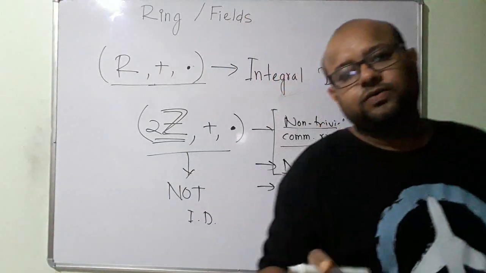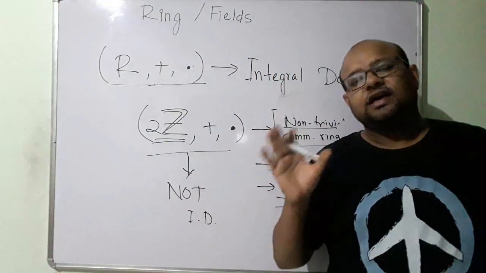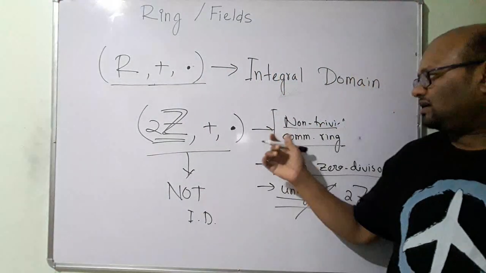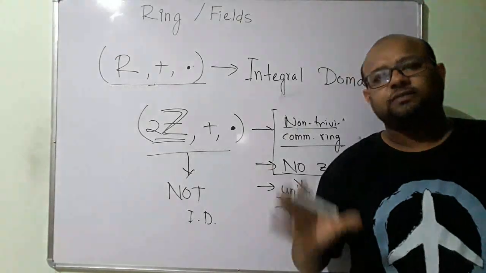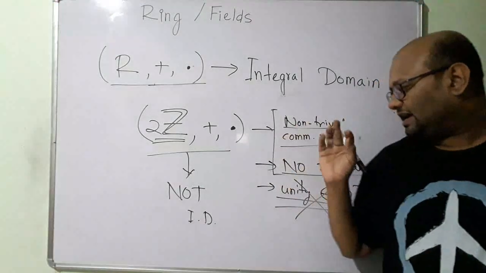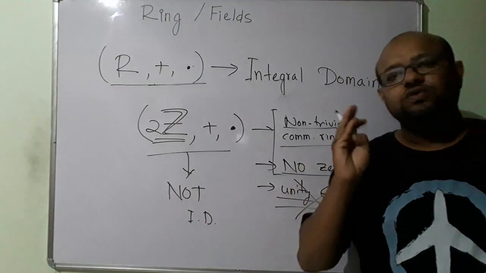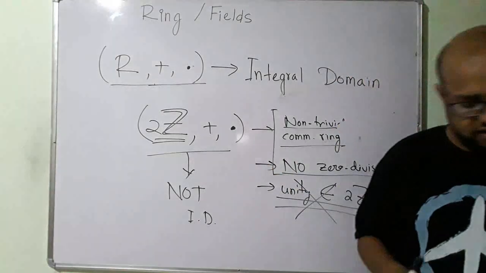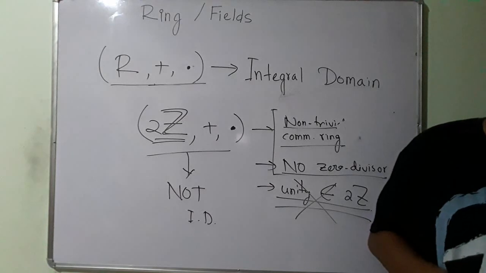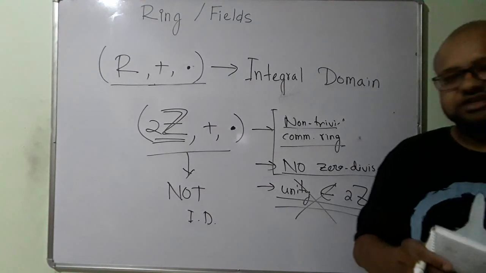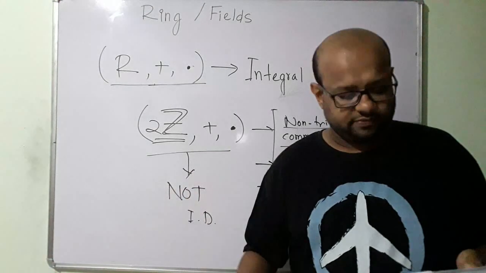I made a mistake when giving you the rules. It has to be a non-trivial commutative ring, there should be no zero divisors, and then unity must exist. So it should be a commutative ring with unity.